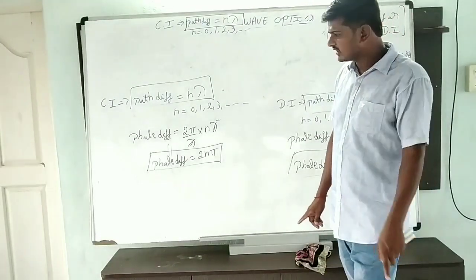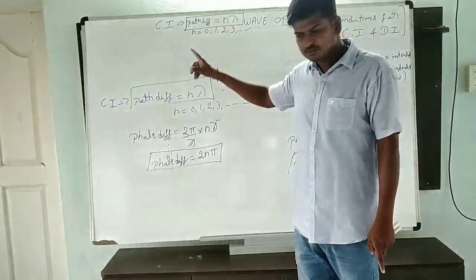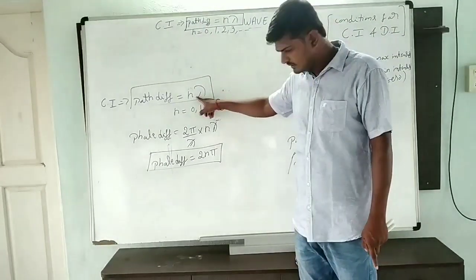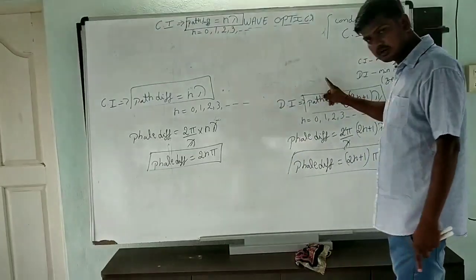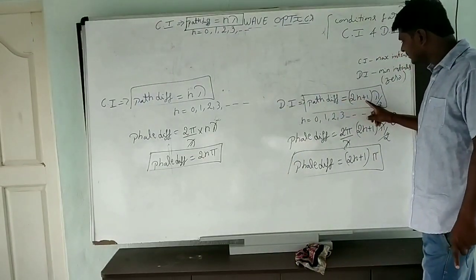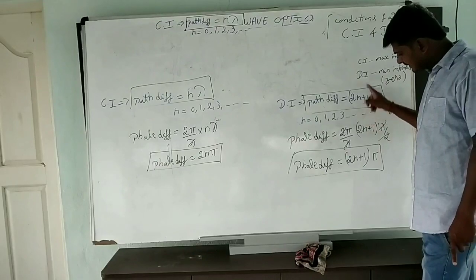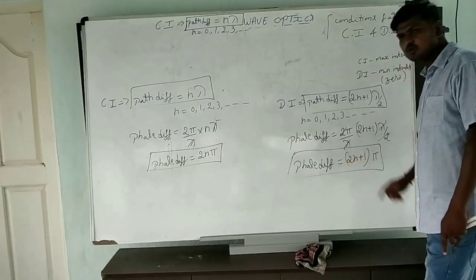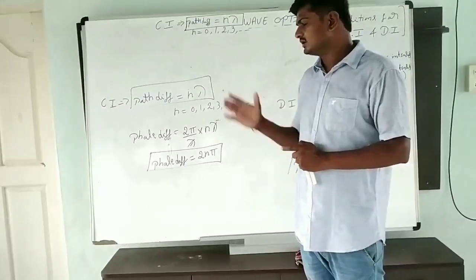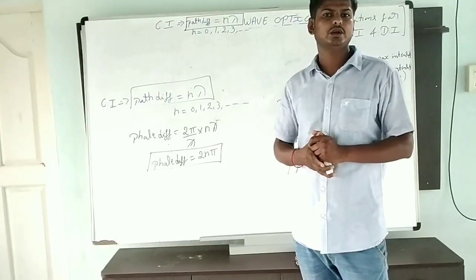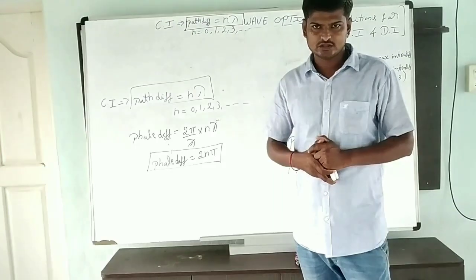When you get constructive interference, the path difference between the two light waves is n lambda and the phase difference is 2n pi. Whenever you get destructive interference, the path difference is 2n plus 1 into lambda by 2, and the phase difference is 2n plus 1 into pi. Clear? That's all. This is about the condition for constructive and destructive interference. Clear? Thank you.